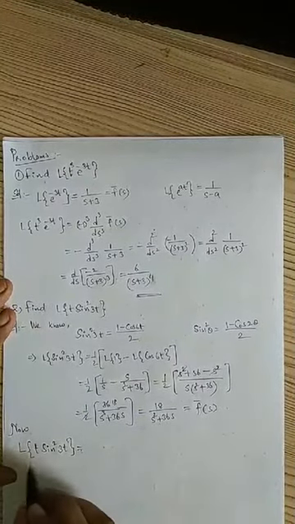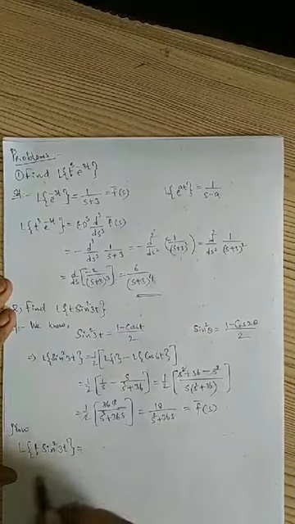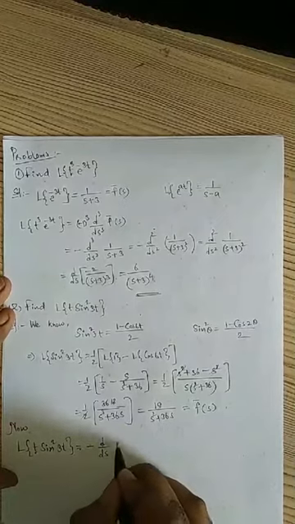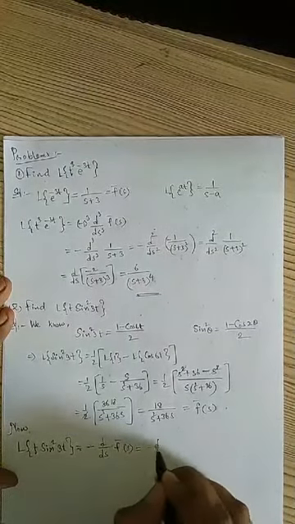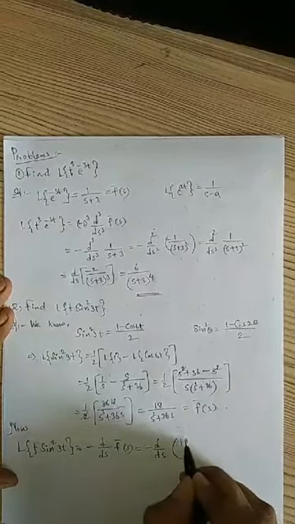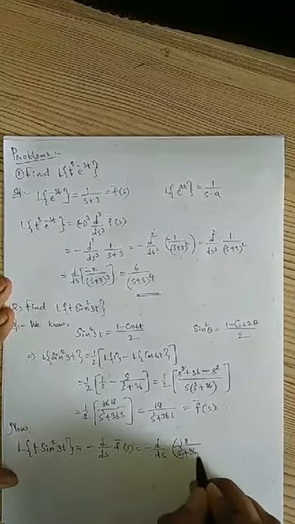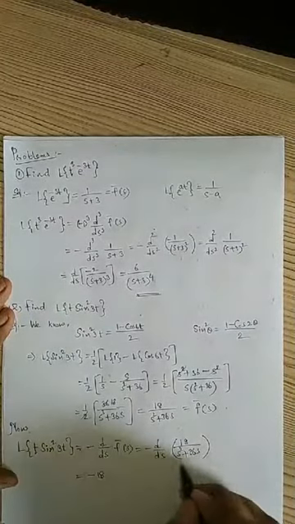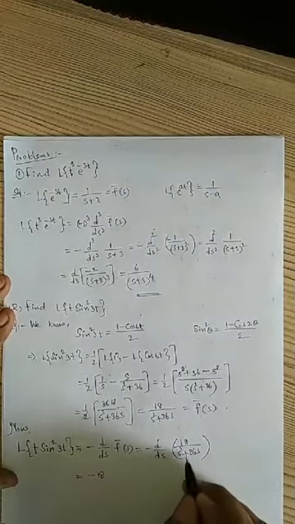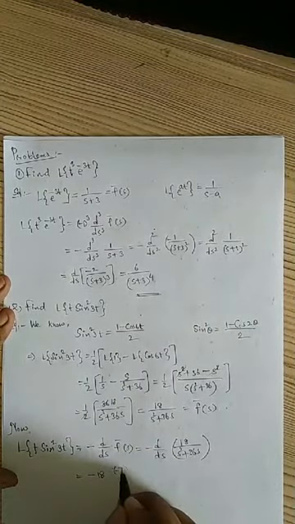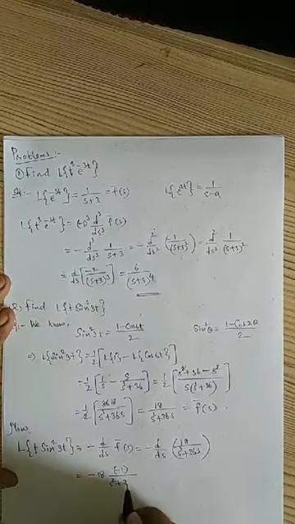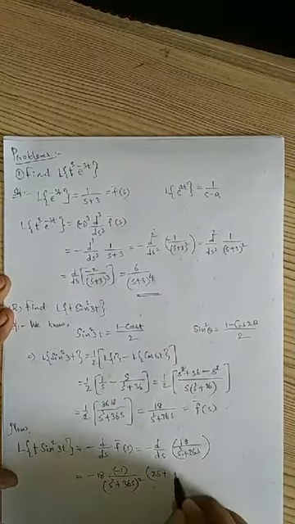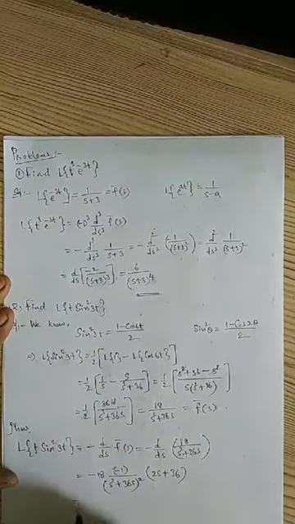Now we will find the Laplace transform of t into sine square 3t, which is multiplication by t. It is minus d by ds of f bar of s, which is minus d by ds of 18 by s square plus 36s. Now I'll differentiate this. Minus as it is, 18 as it is. So 1 by s square plus 36s. Derivative of 1 by s square plus 36s is given by minus 1 by s square plus 36s whole square into internal derivative 2s plus 36. So which is equal to minus minus.